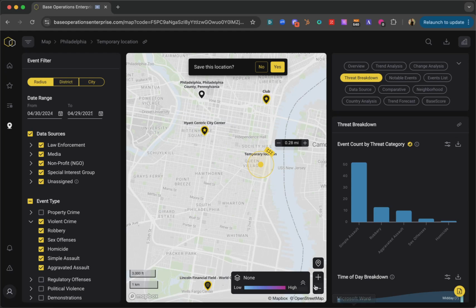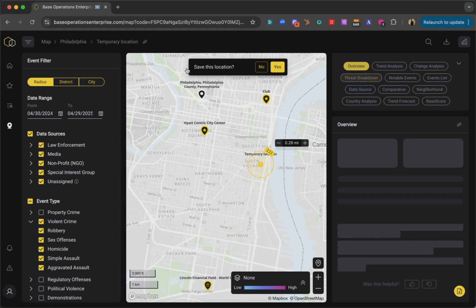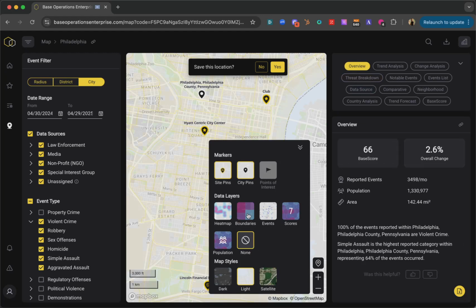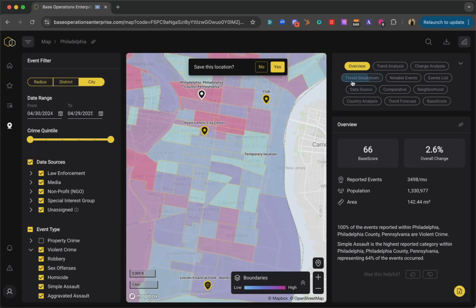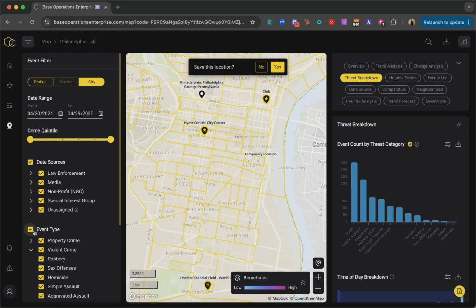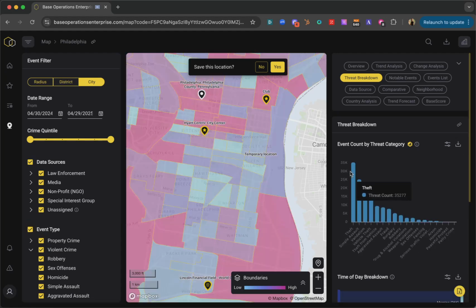So in order to get a lay of the land, I'm going to start us at the city level, and we'll switch over to our boundary view and just get a general idea of what types of things are most commonly happening around Philadelphia. Here when we look at overall crime, we can see nonviolent theft, simple assault, vandalism, vehicle theft, theft from vehicle are some of the top 5 most common things that you'll see.